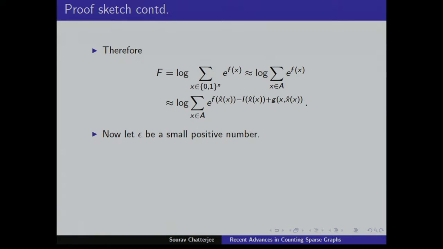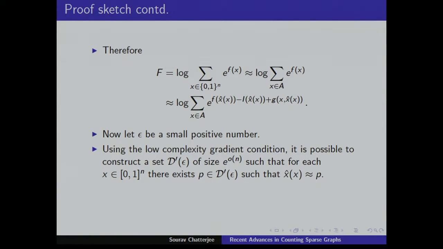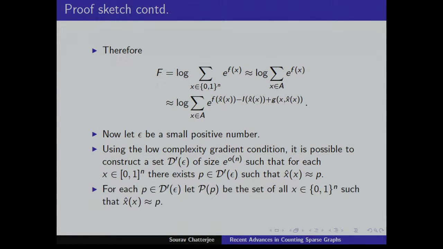Now what you do is you take epsilon to be a small positive number. And using the low complexity gradient condition, you can find a smallish set of points so that for any x, the vector of conditional expectations is close to some element of this set. So this vector of conditional expectations that you get at each vertex is approximable by a small set. So there is an e to the little o n size set, so that for any x, x hat x is close to that. Okay?